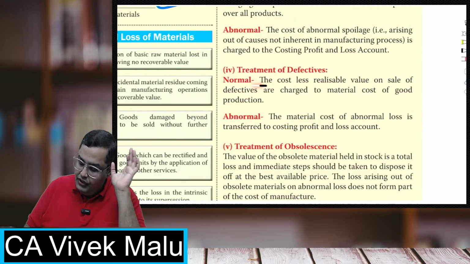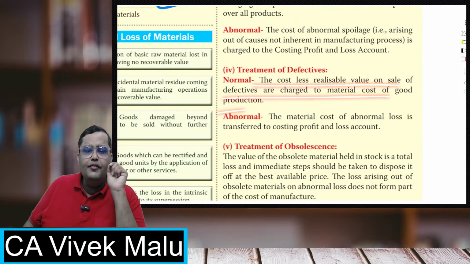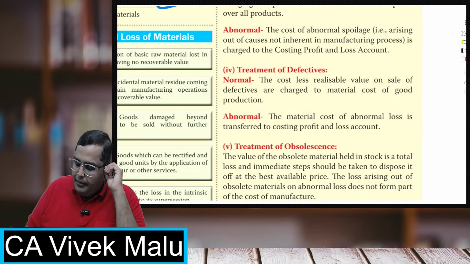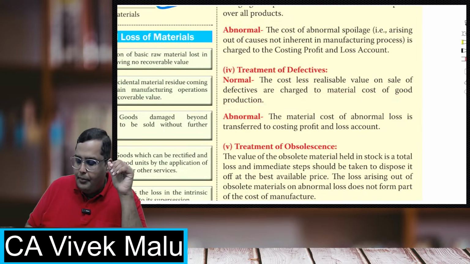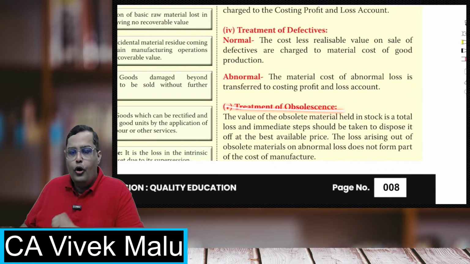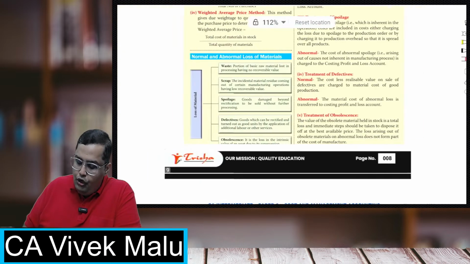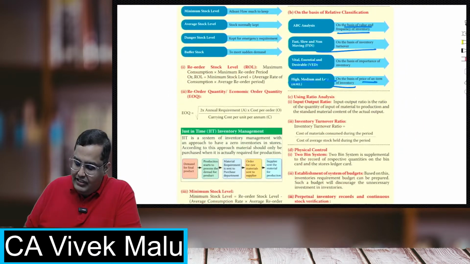Next, defectives. Similarly, if normal defectives are there, then whatever amount is received from the sale of scrap, remove that, and the net amount is again transferred to the good units. Abnormal will be transferred to costing P&L. And last but not the least, obsolescence. Obsolescence is where the quantities are getting obsolete. You will always transfer them to costing P&L, because obsolescence is always treated as abnormal only. Obsolescence is never treated as a normal loss. So this is what is there in the entire chapter.